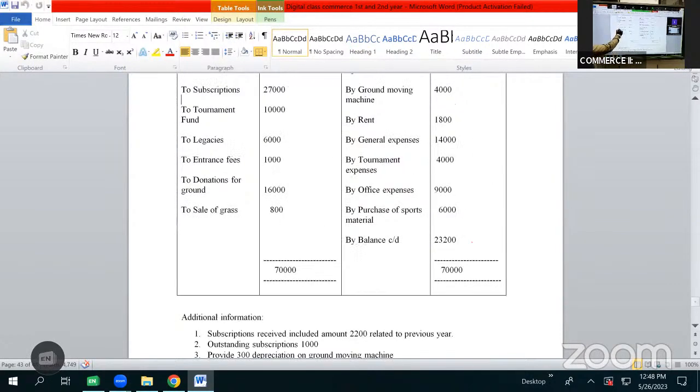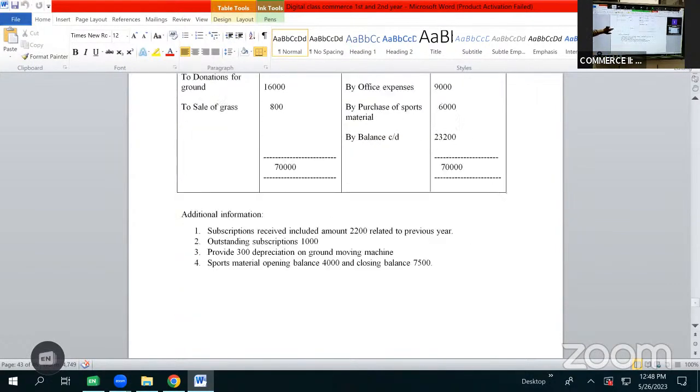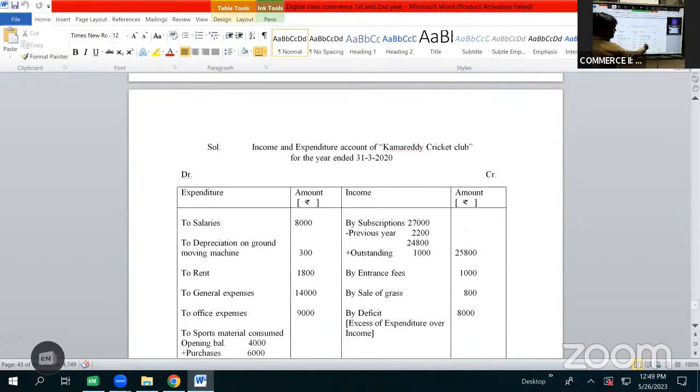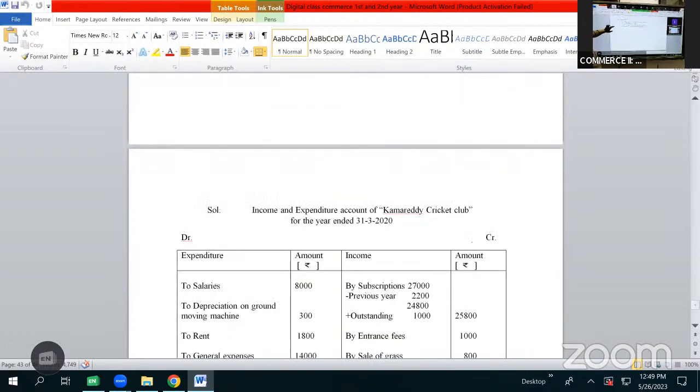Then we have entrance fees 1,000 rupees. So we do not have any adjustment on entrance fees. So it is of revenue nature. It will be shown as income, by entrance fees 1,000 rupees. After entrance fees, we have